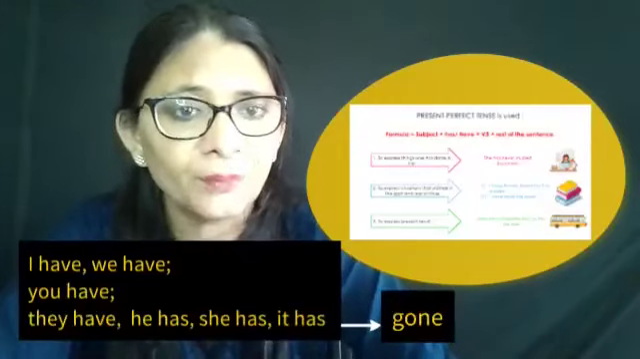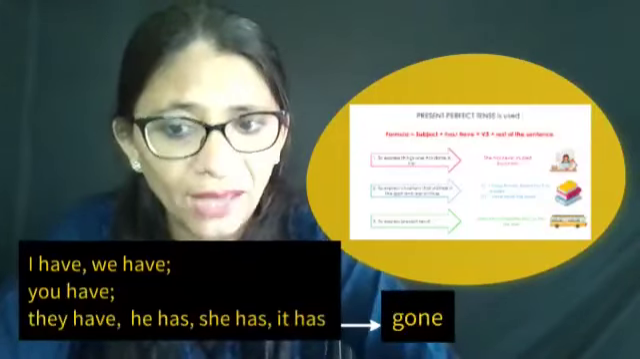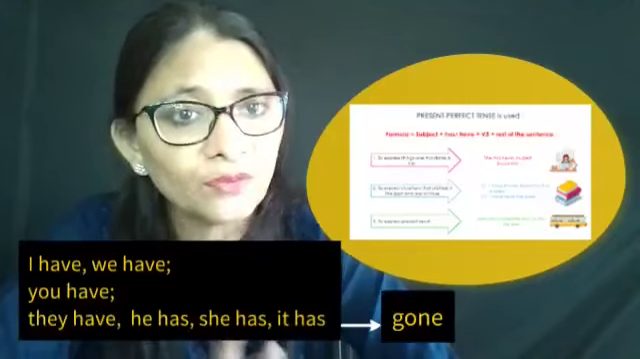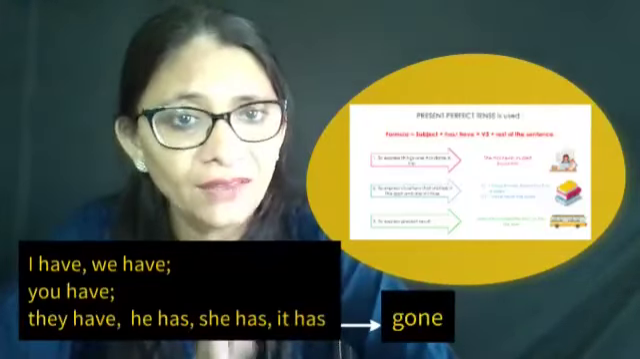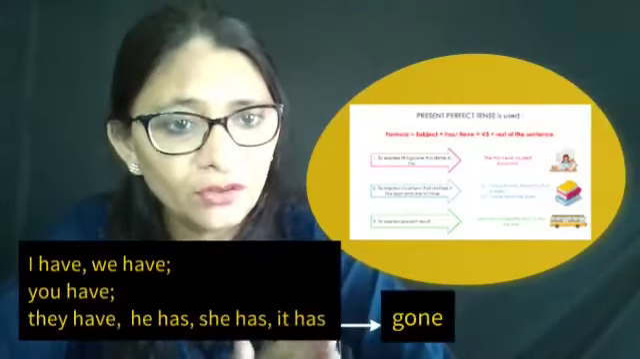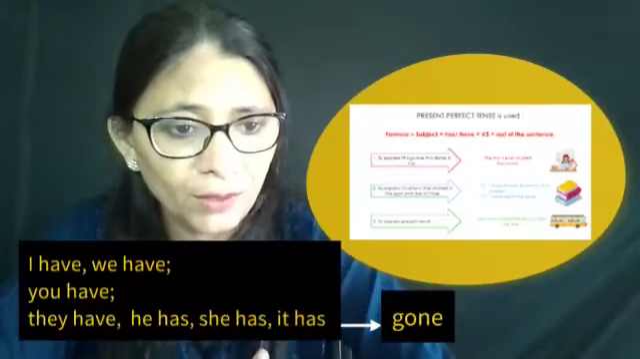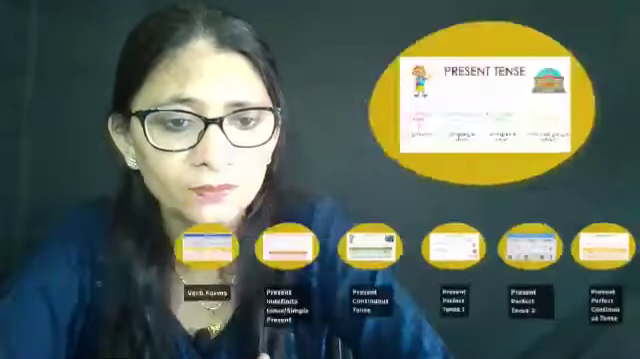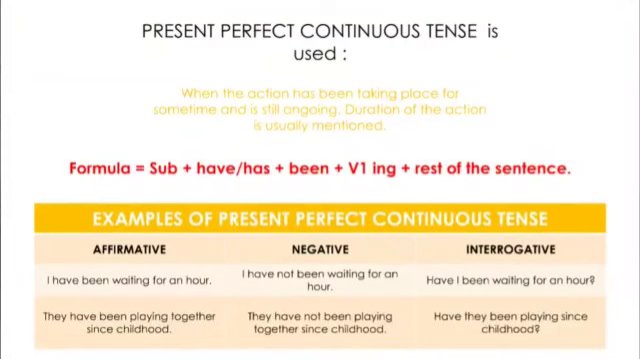Okay, so this is present perfect tense, where we use have or has plus v3. So remember this much for present perfect tense. Then let's move on. Present perfect continuous tense. So this is the last of the present tense.